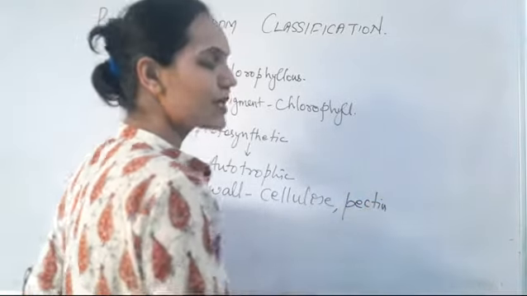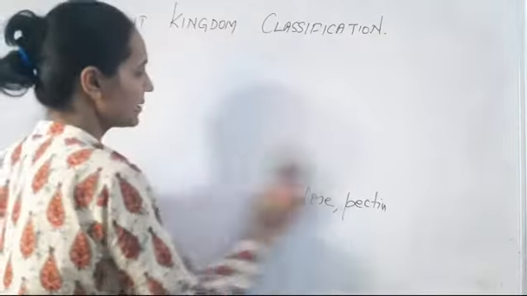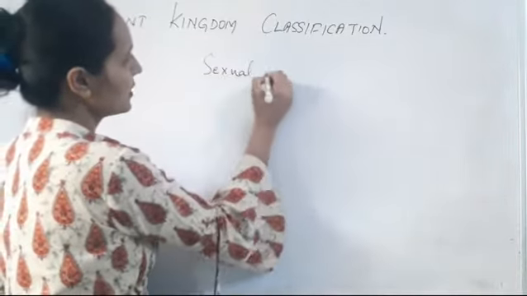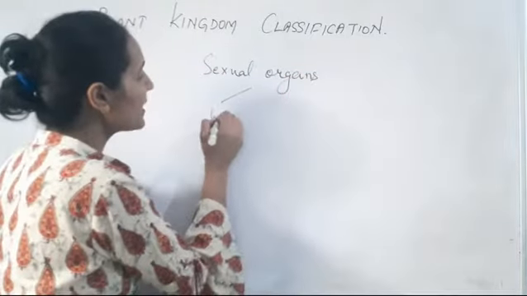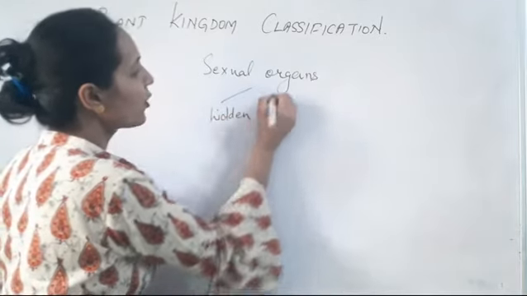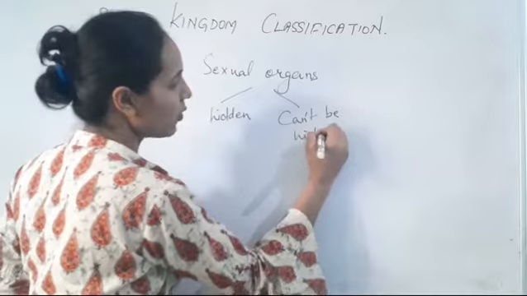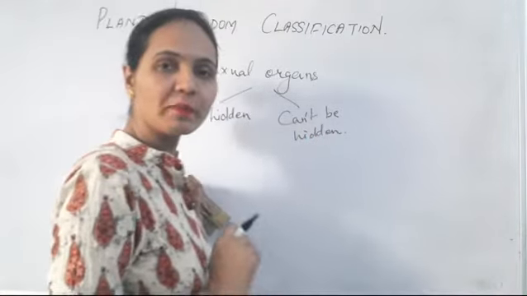Next, plants have sexual organs, which can be hidden or which cannot be hidden. So these are some characteristic features of the plants.